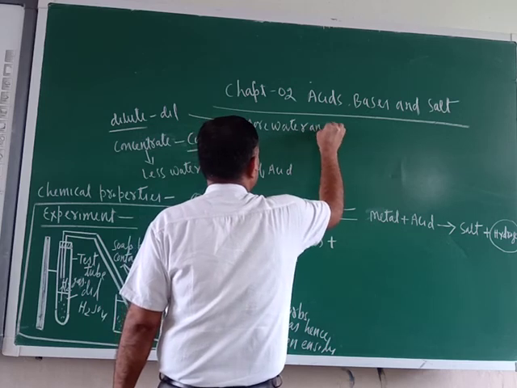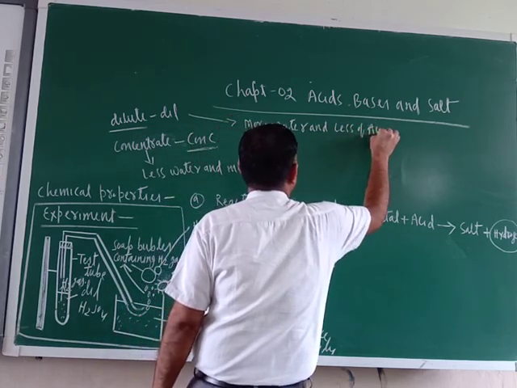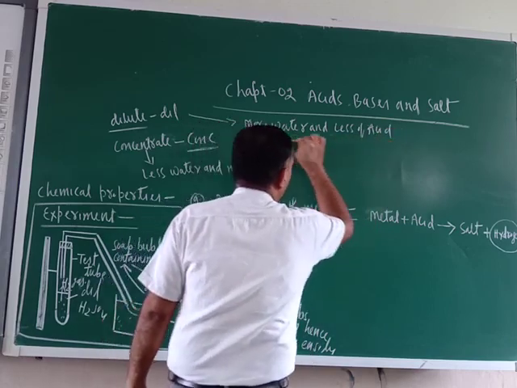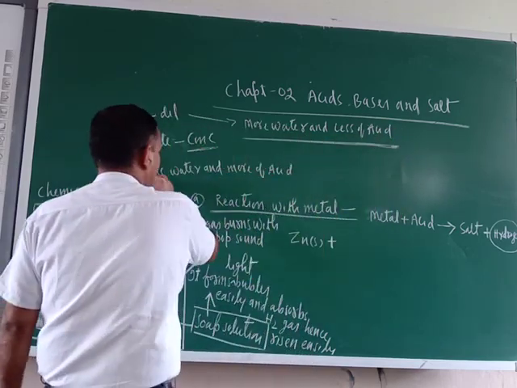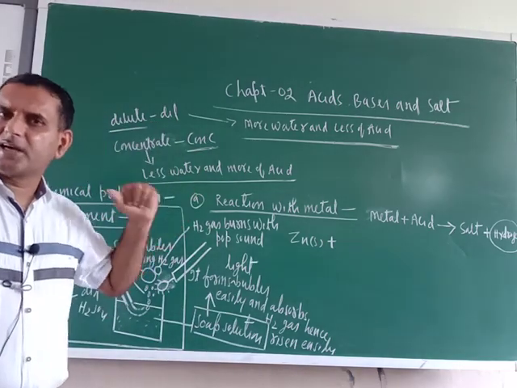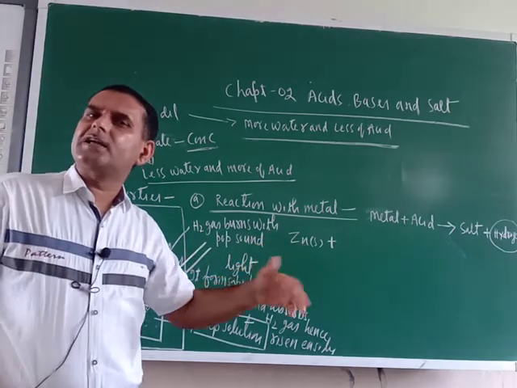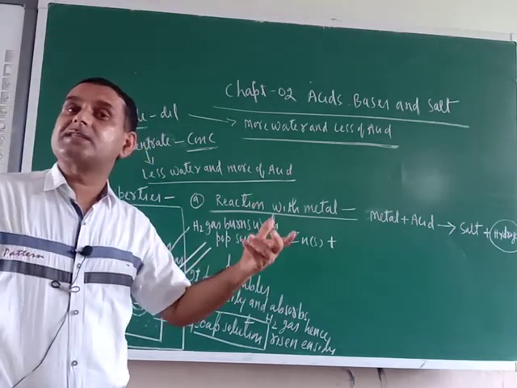and less acid. Okay, more water and less acid. Concentrate means less water and more acid. That is the meaning. In concentrated acid, acid is more, water is less. In dilute acid, water is more, acid is less.